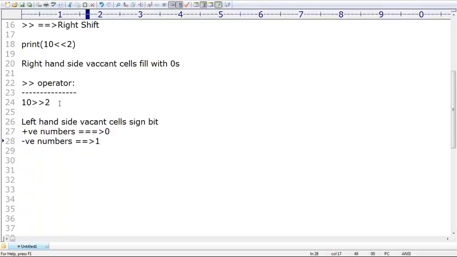Okay, now what is the output we are going to get? Can you please guess? 10 right shift 2. What is the answer by default we are going to get? 10 right shift 2, what is that answer?